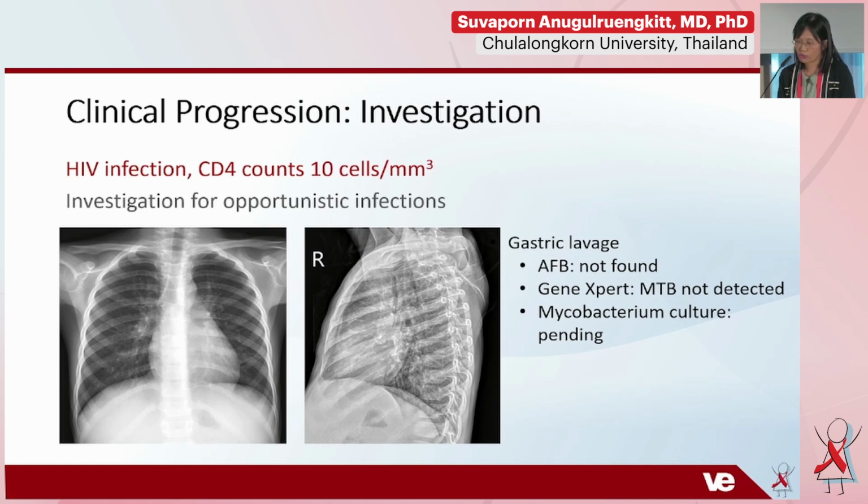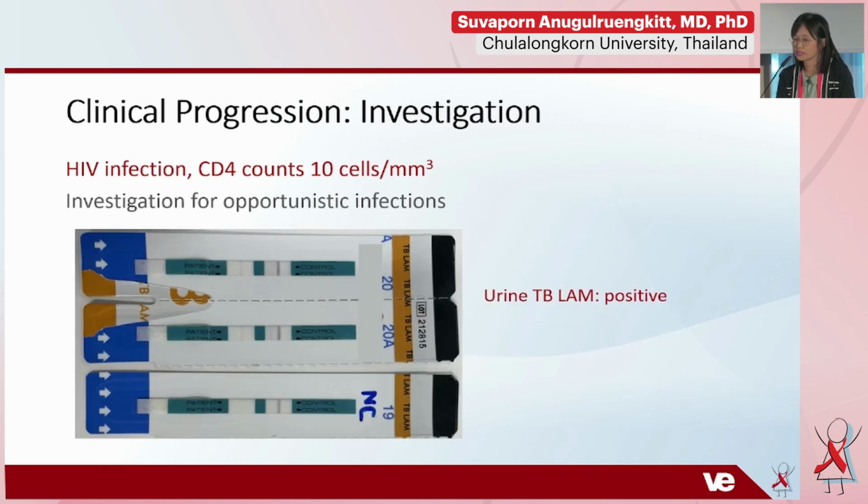Chest X-ray showed right perihilar infiltration, but the gastric lavage for AFB and GeneXpert did not detect Mycobacterium tuberculosis. We also suspected disseminated tuberculosis, so we sent the urine TB LAM and it was positive.